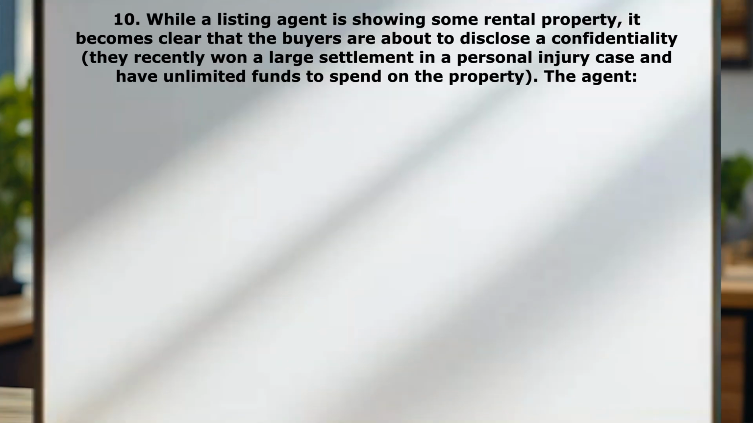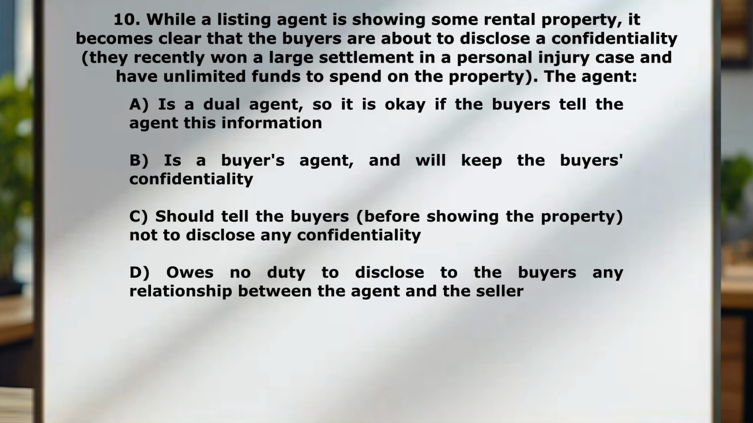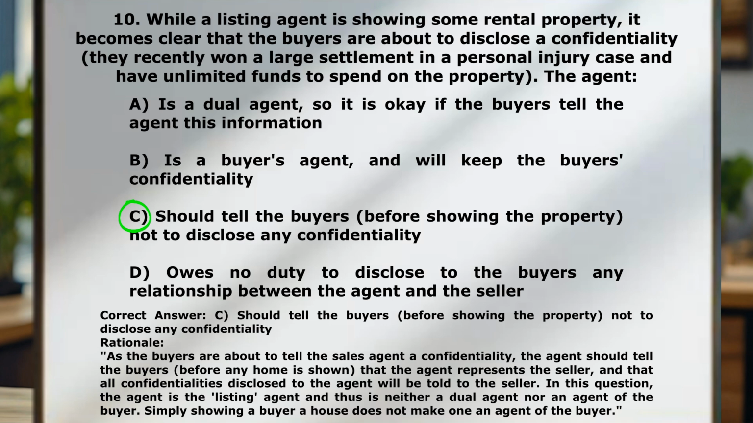Question number 10. While a listing agent is showing some rental property, it becomes clear that the buyers are about to disclose a confidentiality. They recently won a large settlement in a personal injury case and have unlimited funds to spend on the property. The agent is A, a dual agent, so it is okay if the buyers tell the agent this info. B, is a buyer's agent and will keep the buyer's confidentiality. C, should tell the buyers before showing the property not to disclose any confidentiality. D, owes no duty to disclose to the buyers any relationship between the agent and the seller. Correct answer here is C. They should tell the buyers before showing them the property not to disclose any confidentiality.